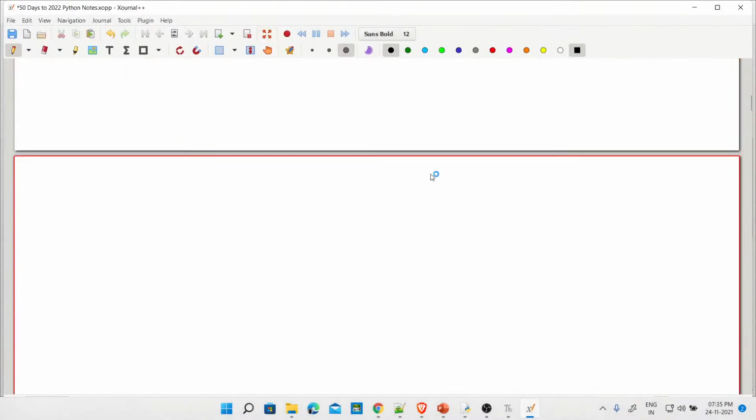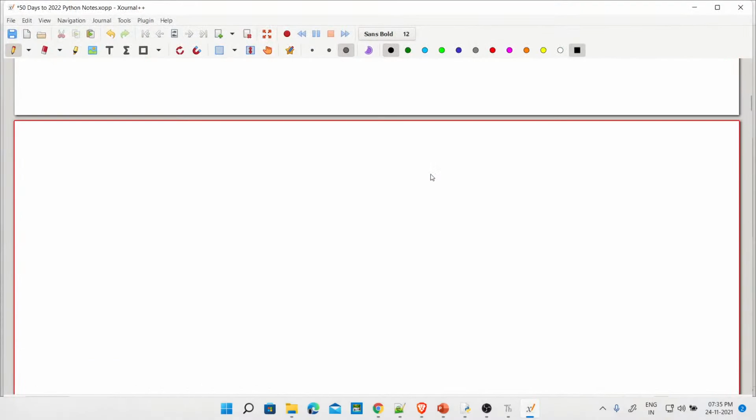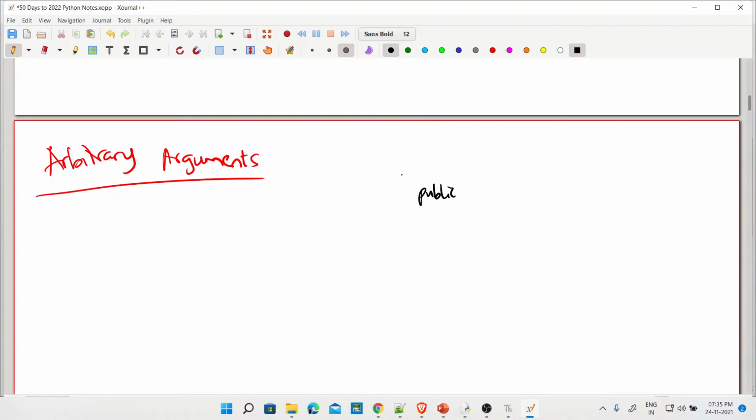All right, so now we are done. Let's look at something now. So what do you mean by arbitrary? So can you try to tell me what the literal meaning is? Arbitrary is, can we say, abstract or something that doesn't have a tangible value? Okay, arbitrary arguments, but that's not what it meant in the context of this, okay? Before we talk about arbitrary arguments, do you remember your main method in Java? Public. Okay, let's write some simple hello world program in Java, shall we?